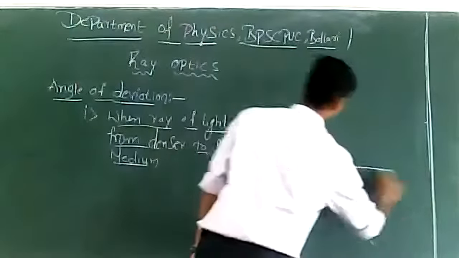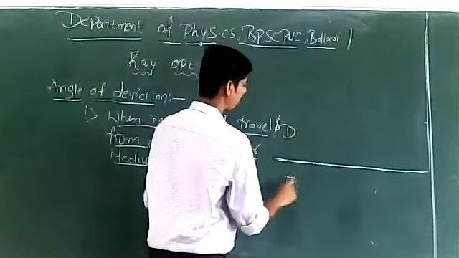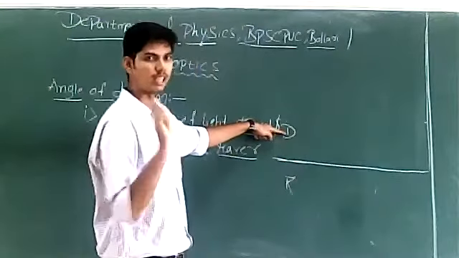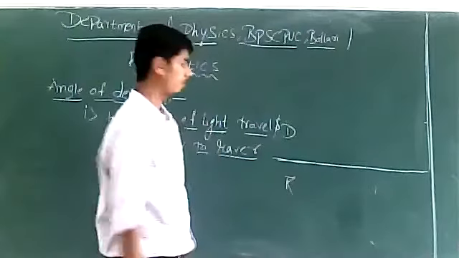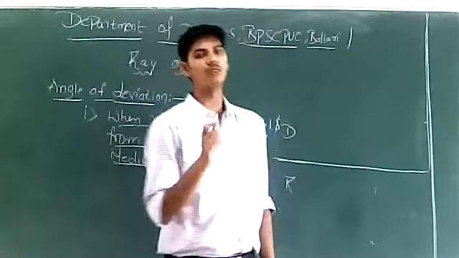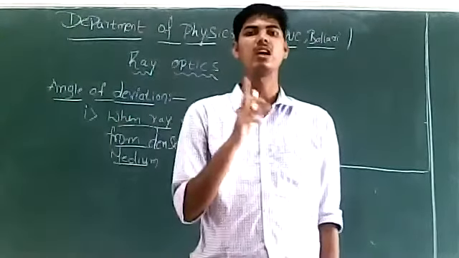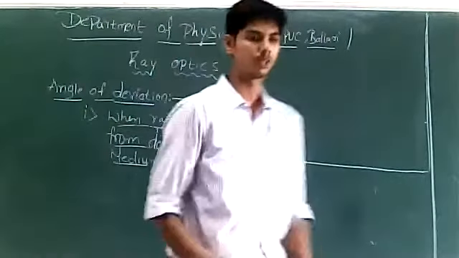See, suppose this is a surface separating denser medium and the rarer medium. The medium that is above this line is denser medium, and the medium that is below this line is rarer medium. We know whenever a ray of light travels from denser medium to rarer medium, the ray of light bends away from the normal.